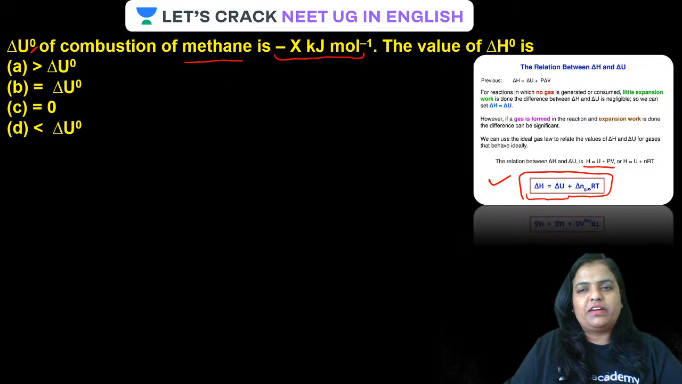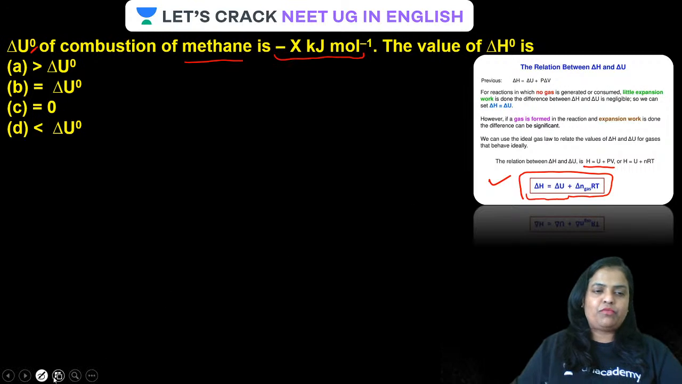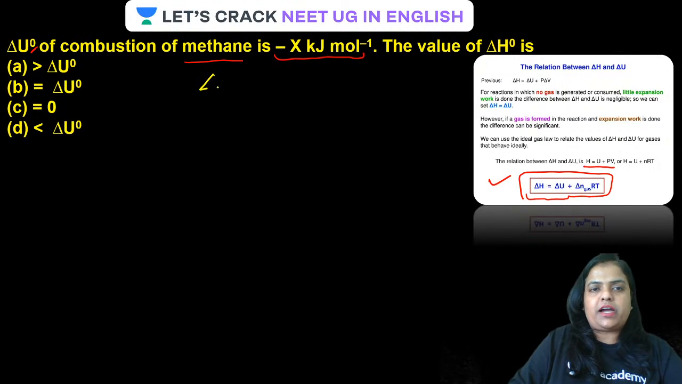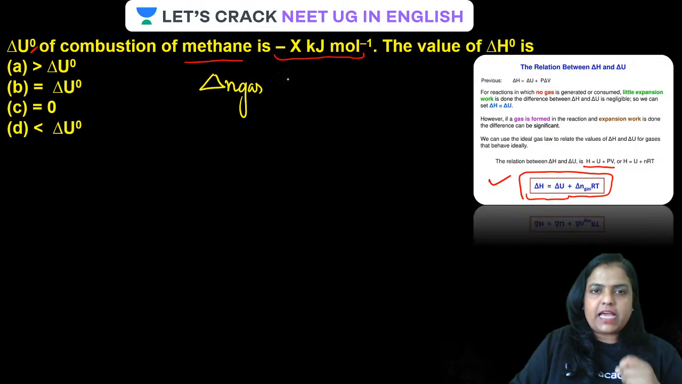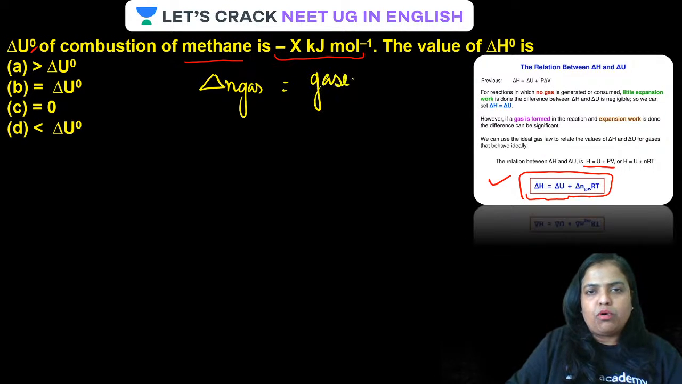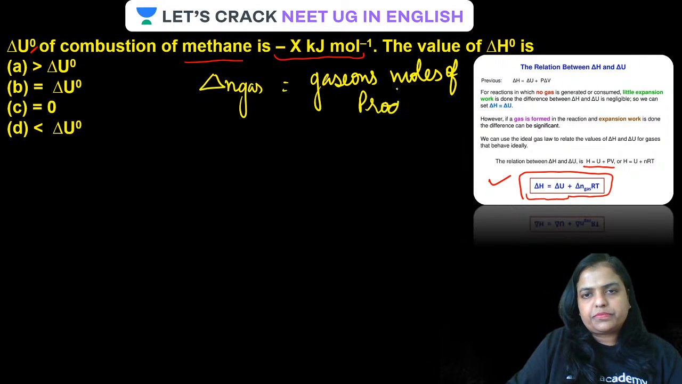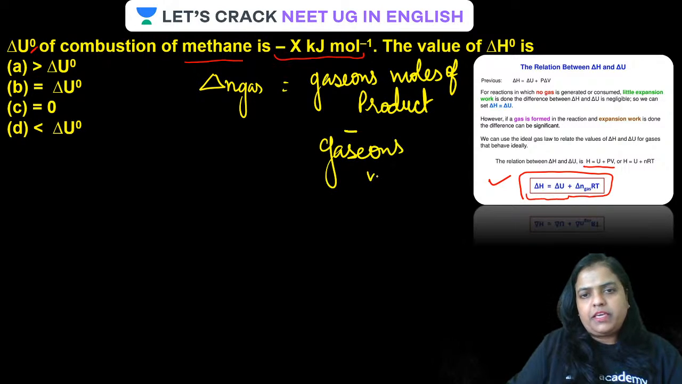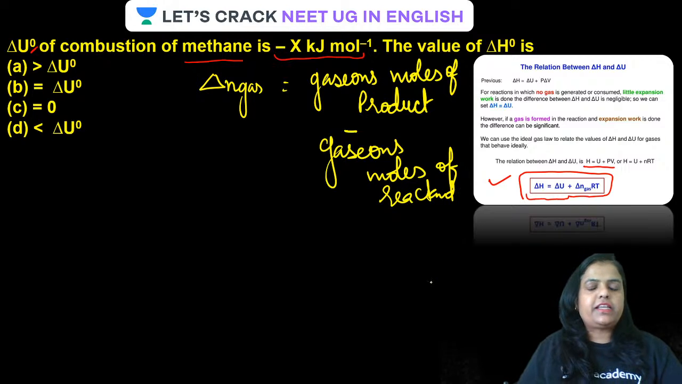The final formula we are supposed to use here is: delta H is equal to delta U plus delta n gas RT. What is this delta n g? G is for gas. This is the difference of gaseous moles: gaseous moles of product minus gaseous moles of reactant. Is that clear?